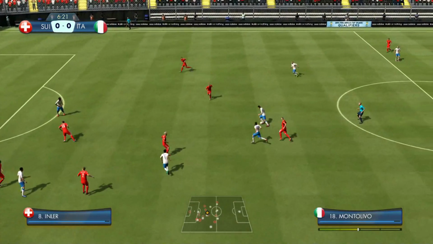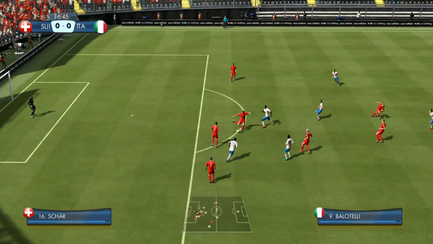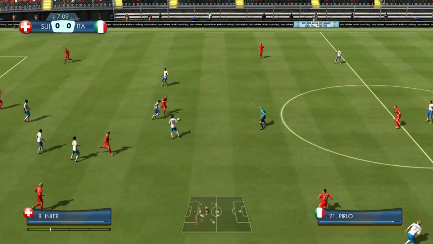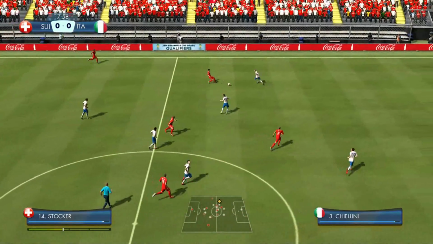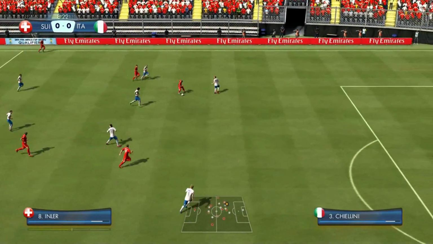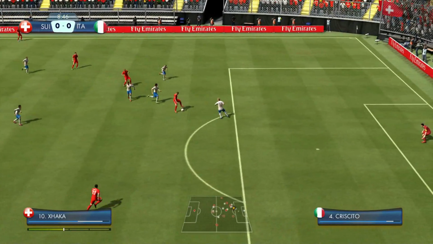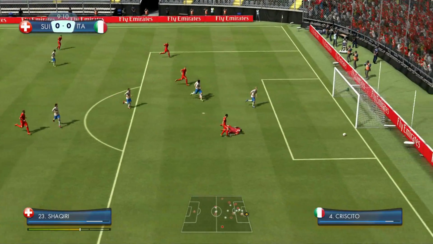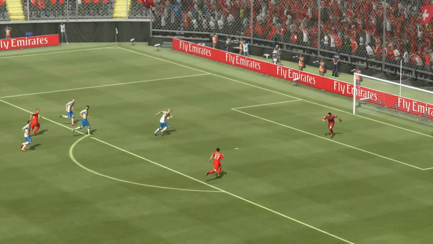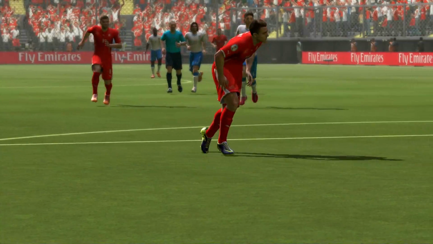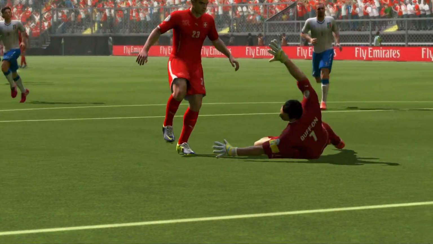Mistake there, and Montolivo to Balotelli gets tackled. I think this is going to be a very close game. There's no clear winner, even though people might think that Italy might win this one. Switzerland are a dangerous side. Here comes Xhaka. All he needs to do is pass it to Shaqiri, and he puts it wide. That is very unfortunate for the Swiss. Shaqiri almost had it, but I guess the pressure of Buffon put him under was a little bit too much.